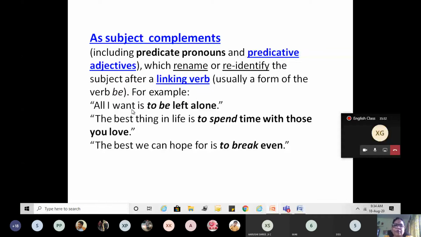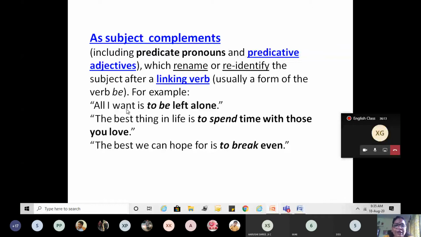All I want is to be left alone. Want is the main verb, is is the linking verb, and this is the subject complement: to be left alone. Want will change with the subject and the person because it is a finite verb. All he wants, all she wants, all they want, all we want. So this is a finite verb which is agreeing with the subject I.